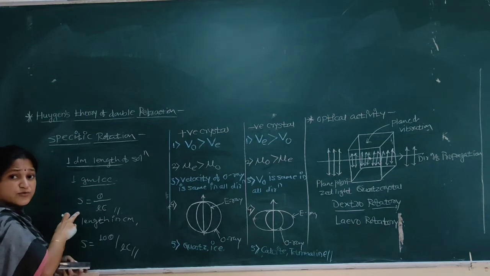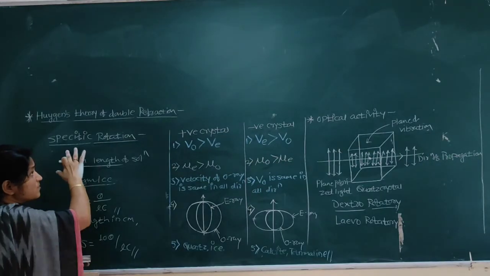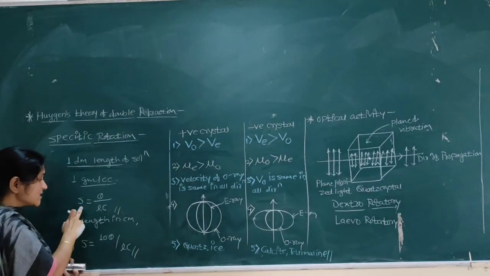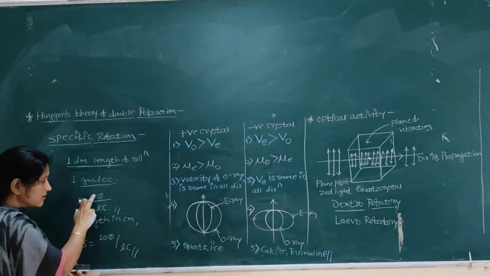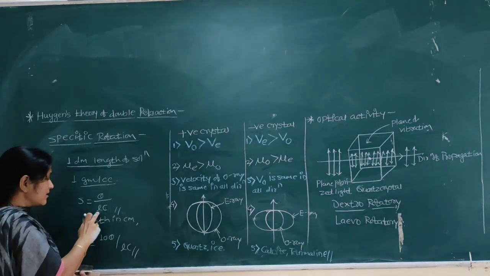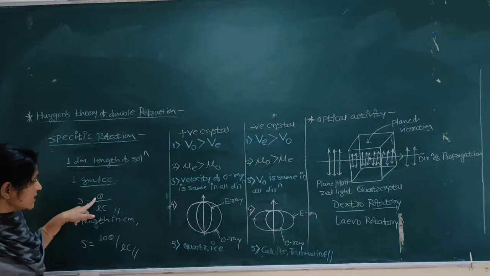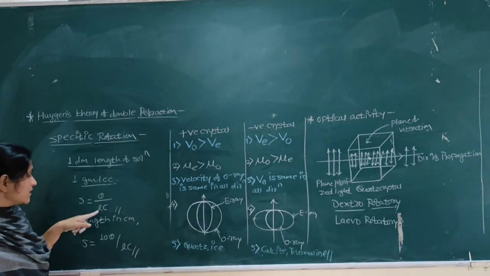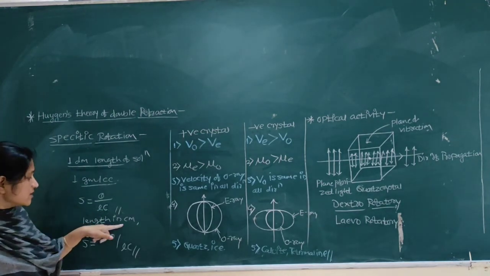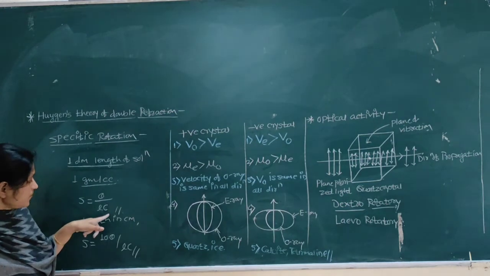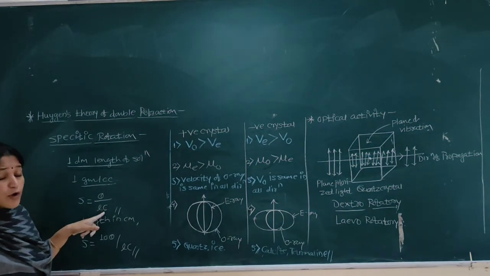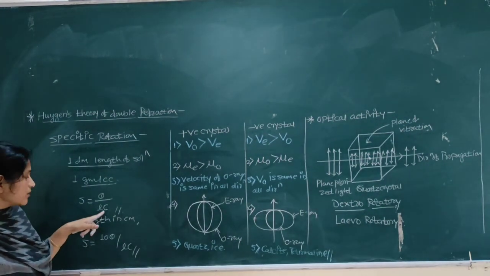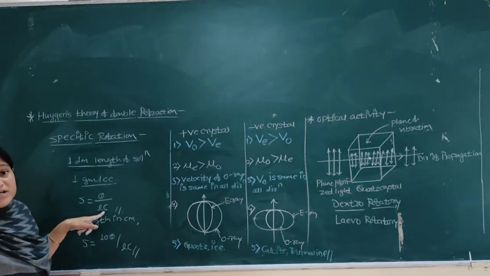We can write it using the formula S is equal to theta divided by L C. Here theta indicates the angle of rotation in degrees, L is the length of the solution in decimeters, and C indicates the concentration of the solution in gram per cc.